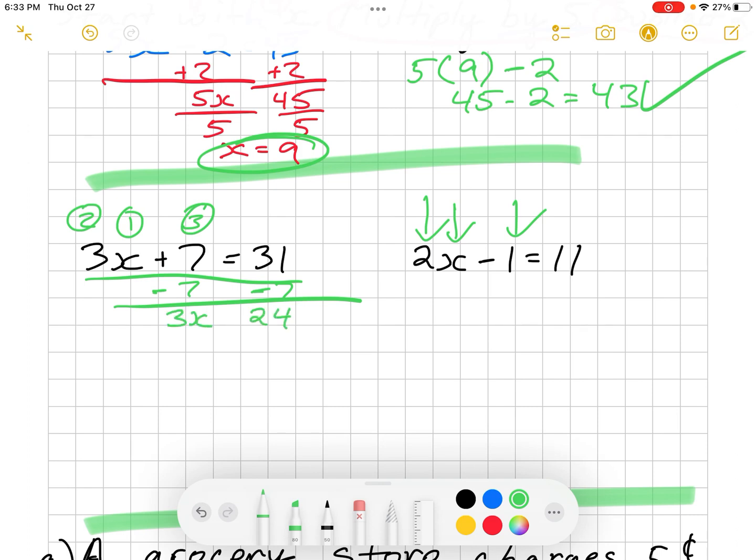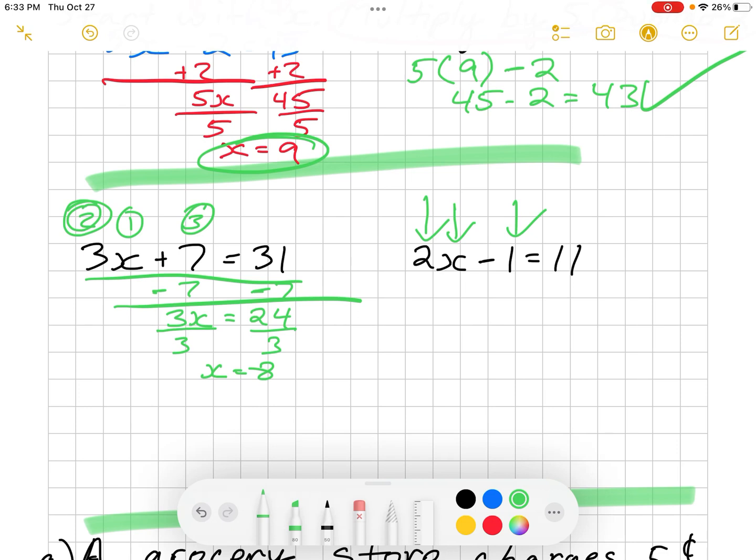And I have 3x left, right? And so now I'm doing this step next. So I multiply by 3. So now I have to do the opposite operation. So I'm dividing both sides by 3. And that is going to be equal to 8.